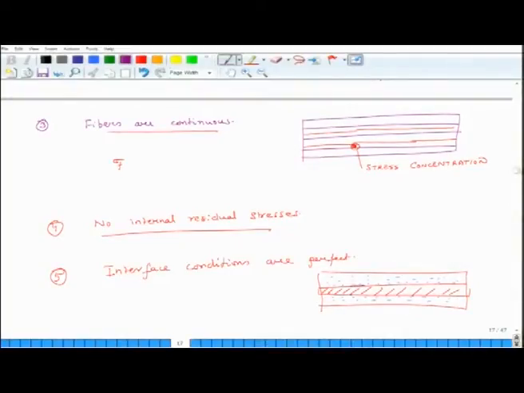But in reality there may be areas which are actually debonded even at 0 load, and at the points where it is debonded, those points again act as sources of stress concentration, and that causes reduction in the overall strength of the composites.